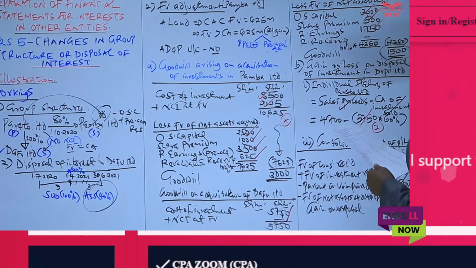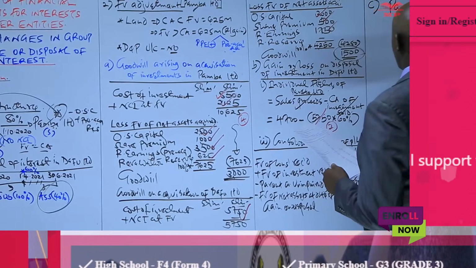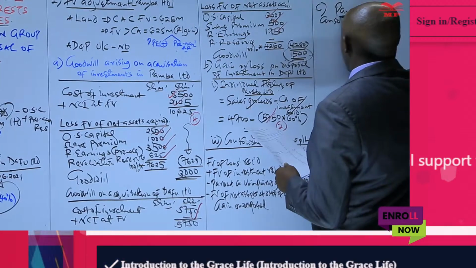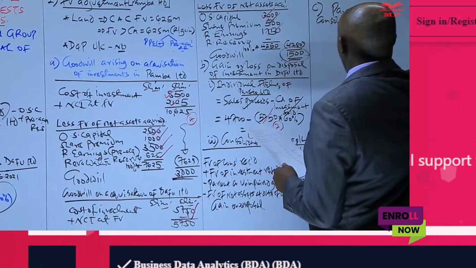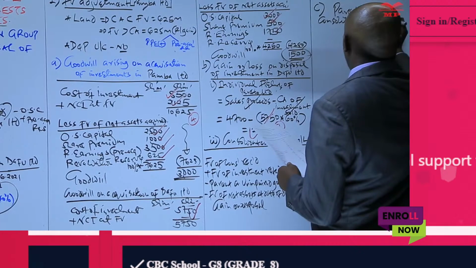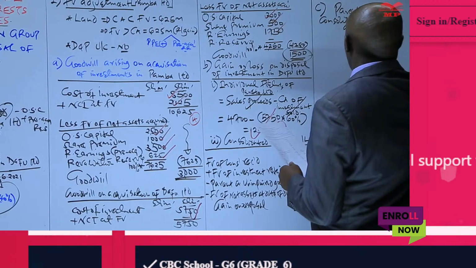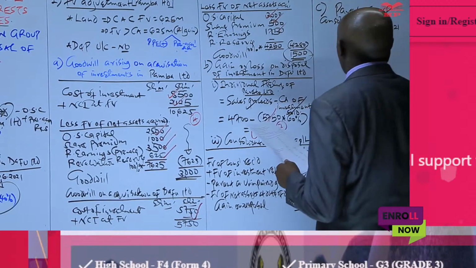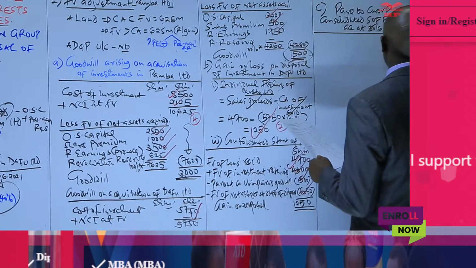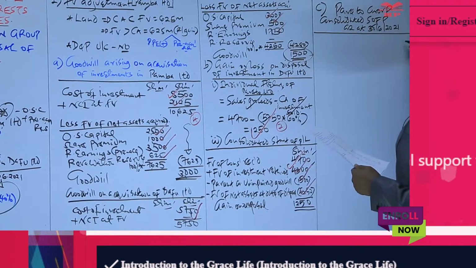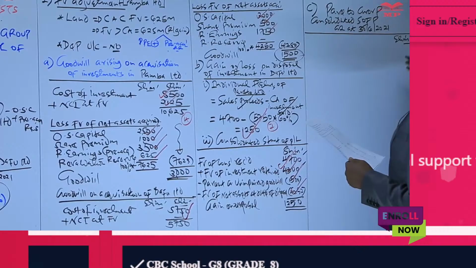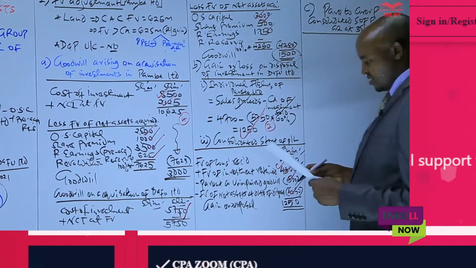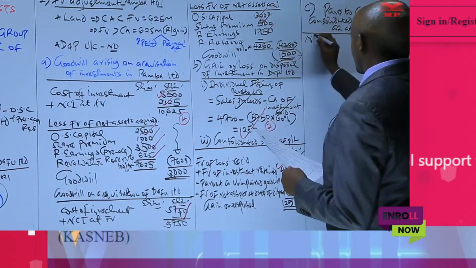Part C. So the name of the group here will be Pareto group. This is a consolidated statement of financial position as at 30th of June 2021. So here we just need to have a single column, and our figures are in millions of shillings. So we start with the non-current assets.